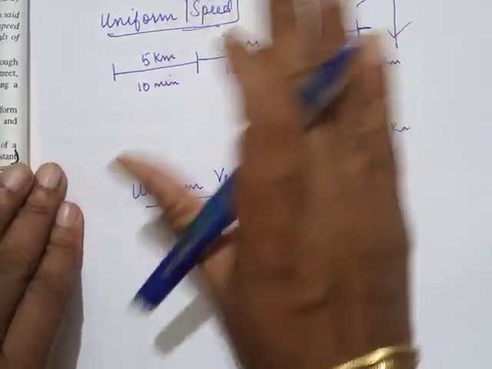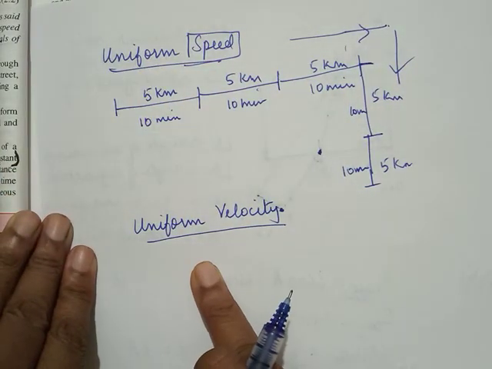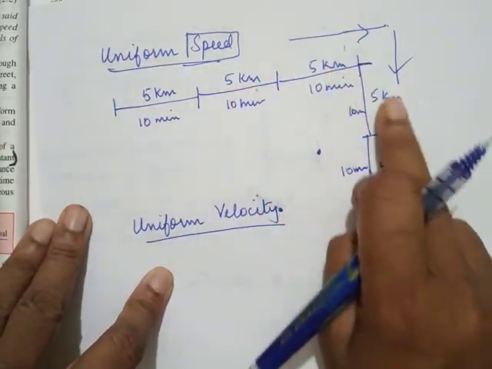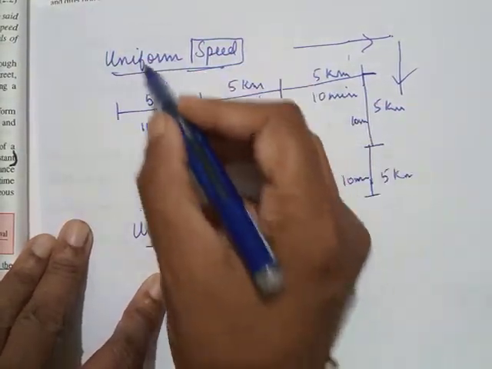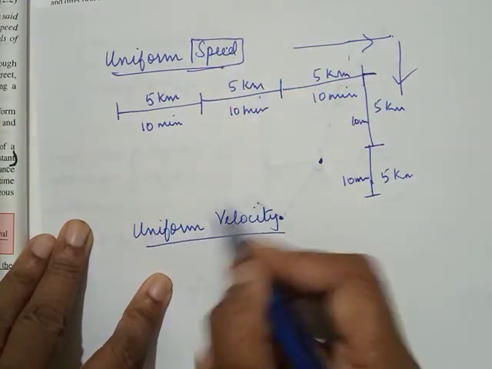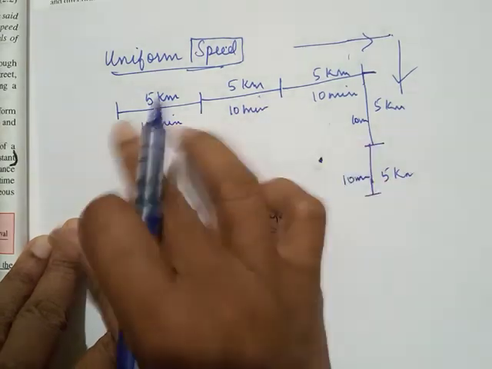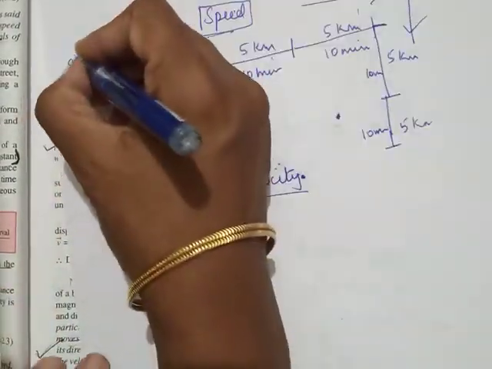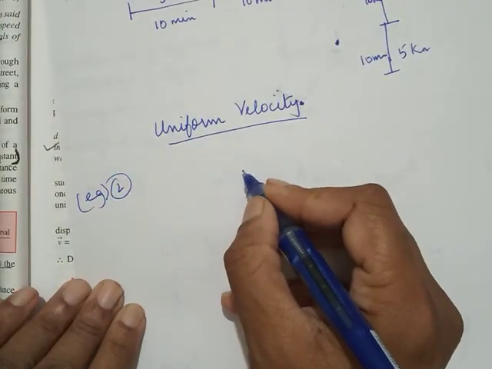Okay, now some bodies will have uniform speed but will not have a uniform velocity. That looks so odd. Even in this example, this body is covering equal distance in equal intervals of time, so it is of course uniform speed, but it is not traveling with uniform velocity because direction is changing. Okay, this is one example. This is another best example for this. So let us take this as example 2, a body moving in a circular path.